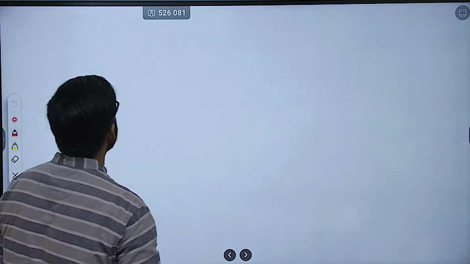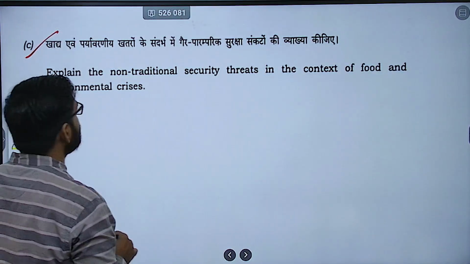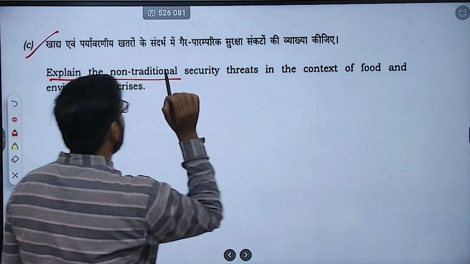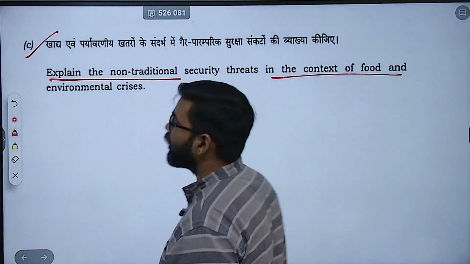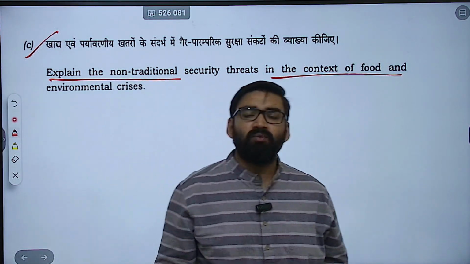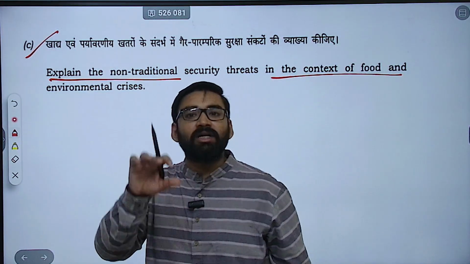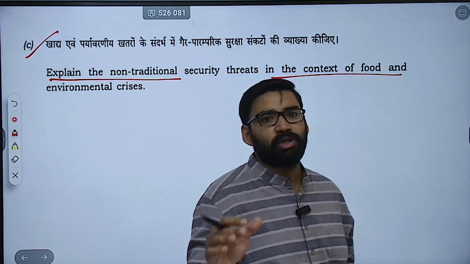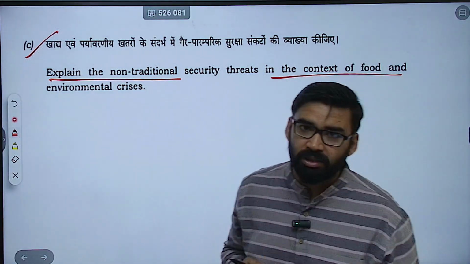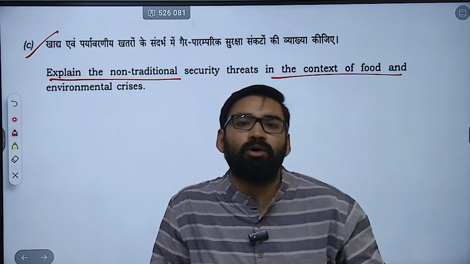Next question. Now, third part, explain the non-traditional security threats in the context of food and environmental crisis. Now, why is this question asked? Because UPSC actually loves current global issues linked to theory, like climate change, food insecurity, all these things. So this actually tests if you move beyond military security or not.